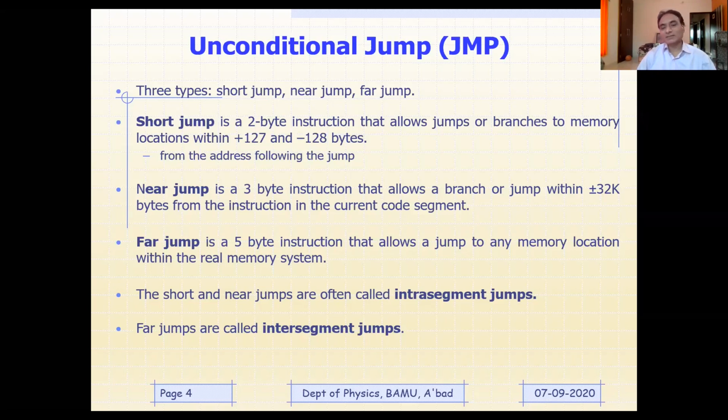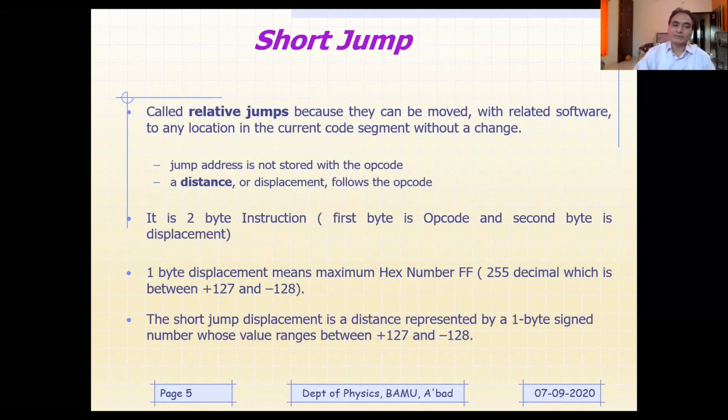Short jump and near jump are often referred to as intra-segment jumps. Why intra-segment? Because within the segment only, you will be able to transfer your program execution control. Whereas far jump is inter-segment. That means from one segment to another segment you can jump. That is why it is called inter-segment. I know that with this much information, you will not be able to understand the difference between short jump, near jump, and far jump. That is why I'm going to take some examples now.